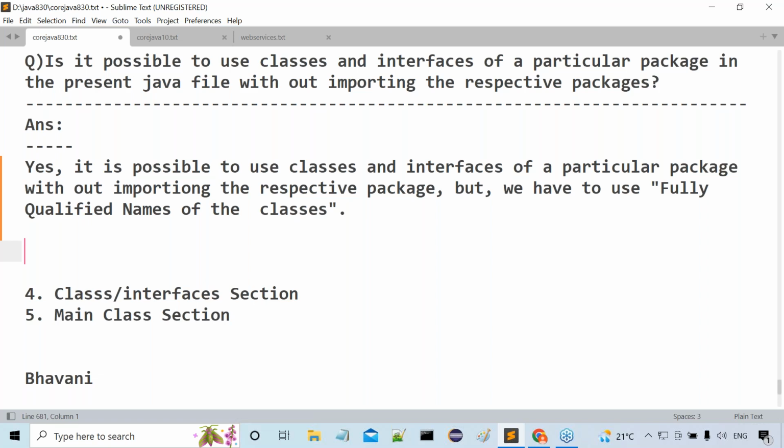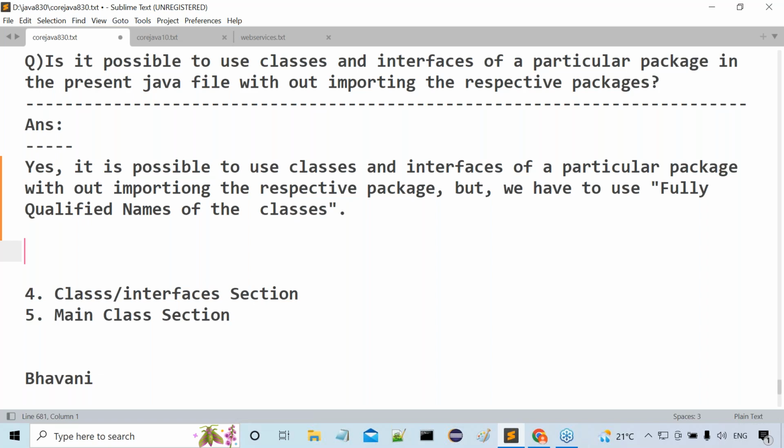In Java, surnames are not like any other. The surnames are nothing but package names only. If we write any class name or interface name along with its package name, then that name is called a fully qualified name.